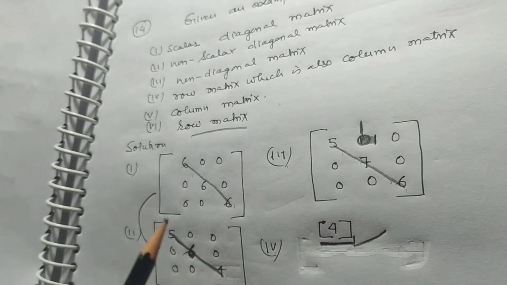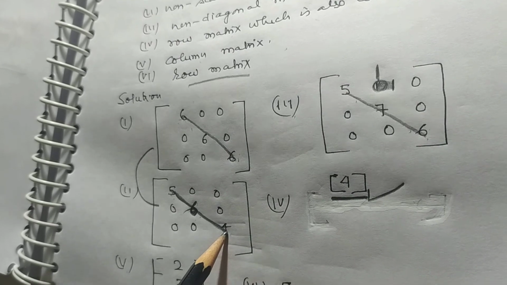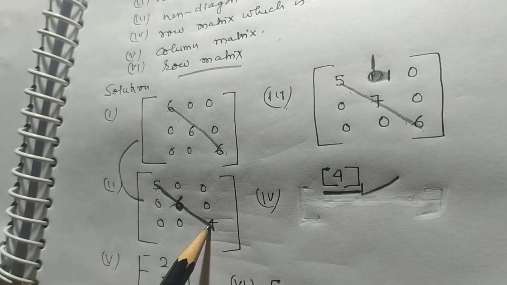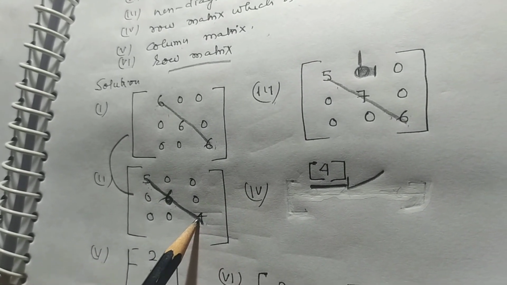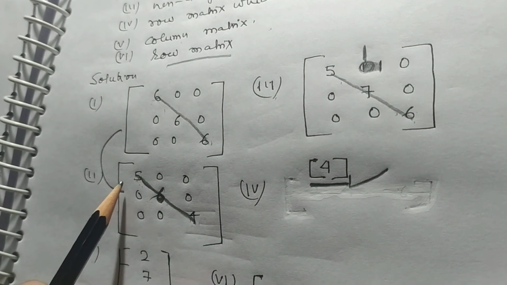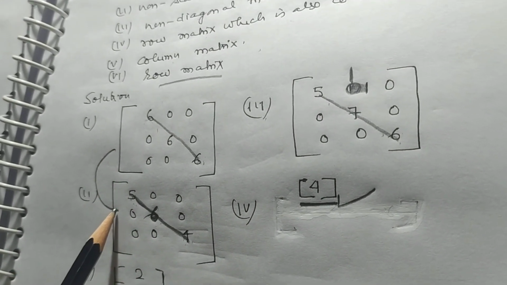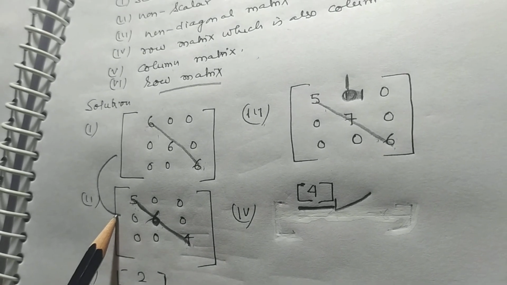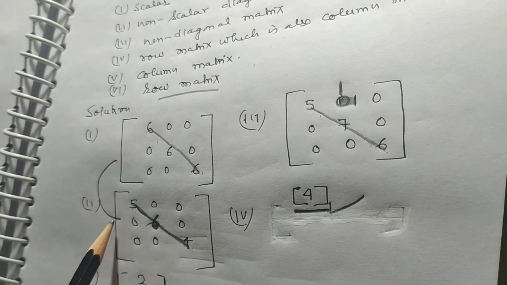In a non-scalar diagonal matrix, it is non-zero but not equal. Try to understand. So this is the difference between the first and second. You must keep it in your mind.